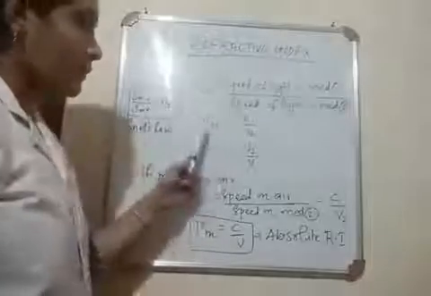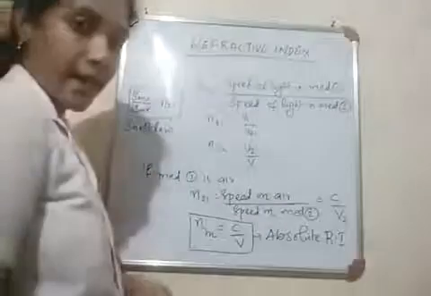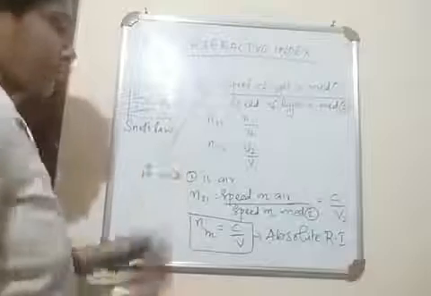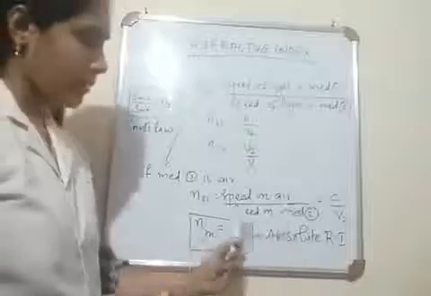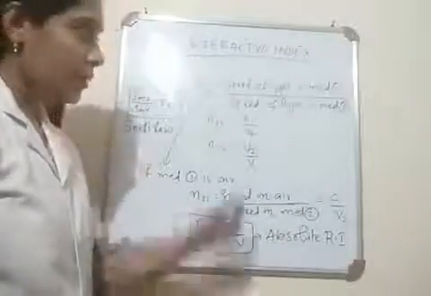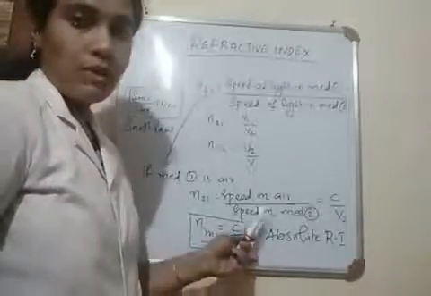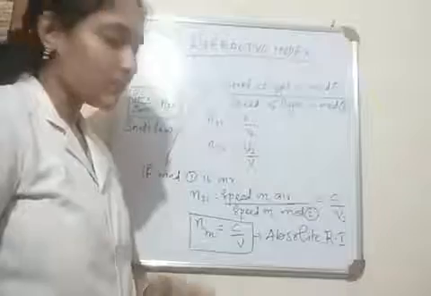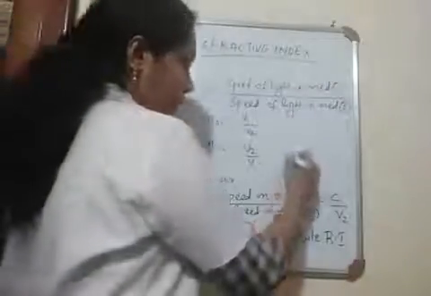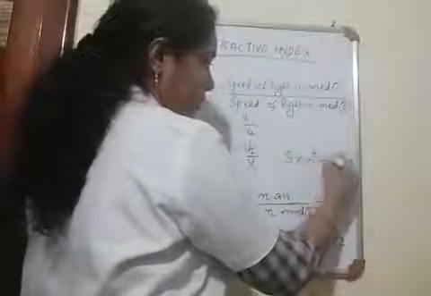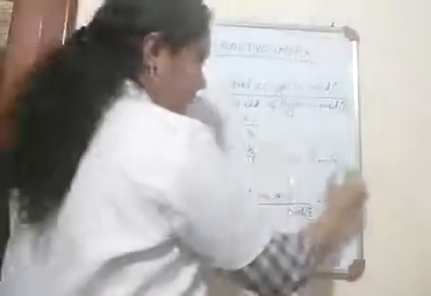Now suppose our first medium is air. Okay, our first medium is air. So this equation can be rewritten like this. So n21 can be written as speed of light in air by speed of light in the second medium, because the first medium is replaced with air. And you know the speed of light in air? Speed of light in air is constant and it is denoted by a constant value 3 into 10 raised to 8 meter per second, and this 3 into 10 raised to 8 meter per second is nothing but our c.